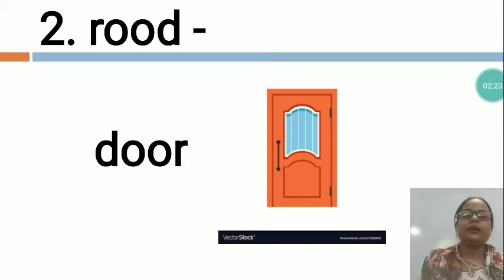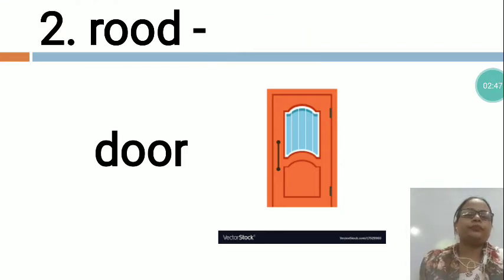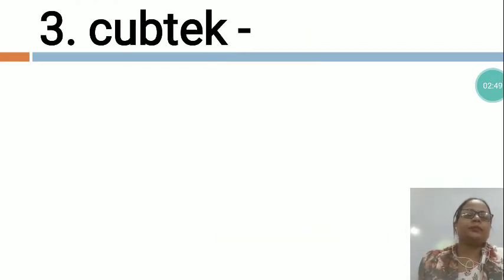So in that I have taught you about the door. This is door. In any room you can see there is a door. It is made by wood also, it is made by plastic also, it is made by the metal also. So this is door. We will write here DOOR, door.